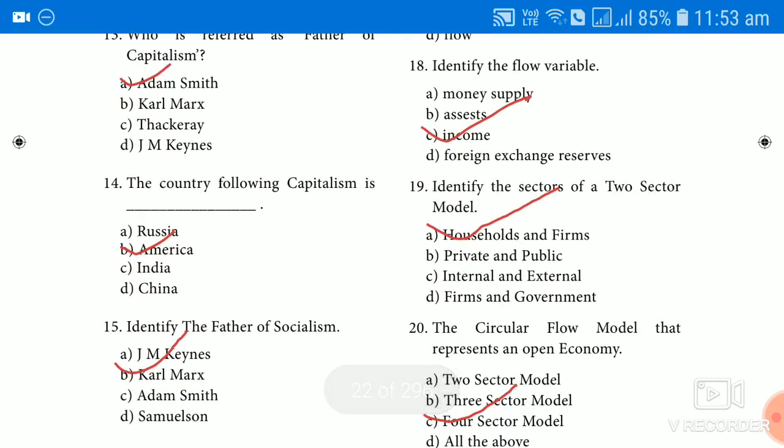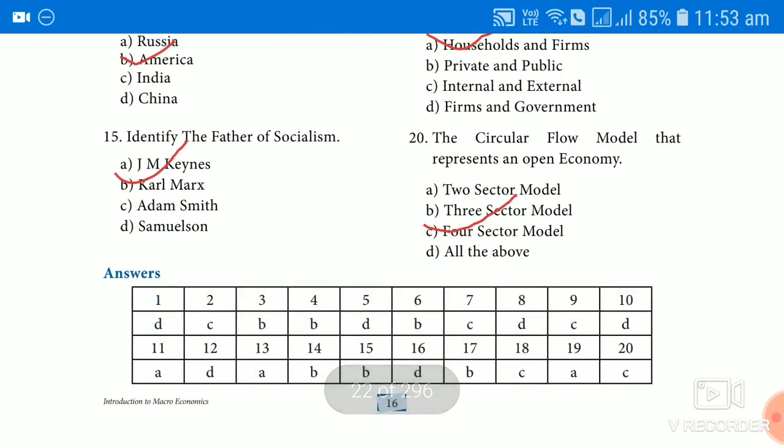Then identify the sectors of a two-sector model. So as I told, in a two-sector model, only two sectors are there. One represents household, another is called firm. So household and firms. The circular flow model that represents an open economy is called which one? Four-sector model. You cannot take all of the above because the two-sector model consists of two. What are they? Firms and household. Three-sector consists of three. What are they? Firm, household and the government. Four-sector consists of what? Firm, household, government and the rest of the world. So the option is C, not all of the above.